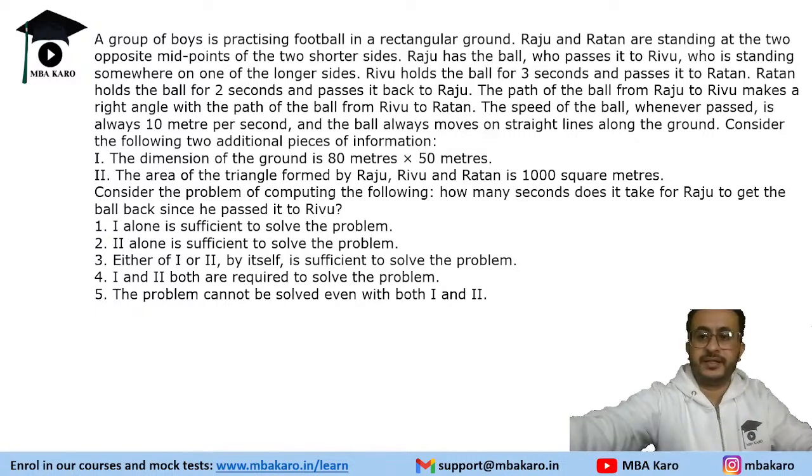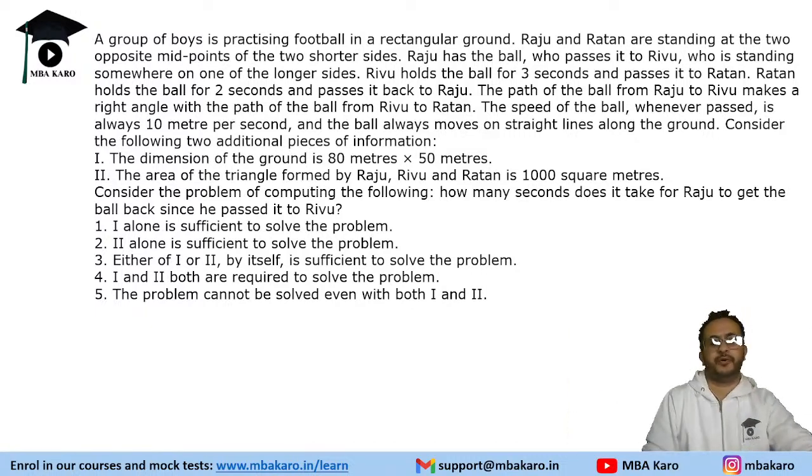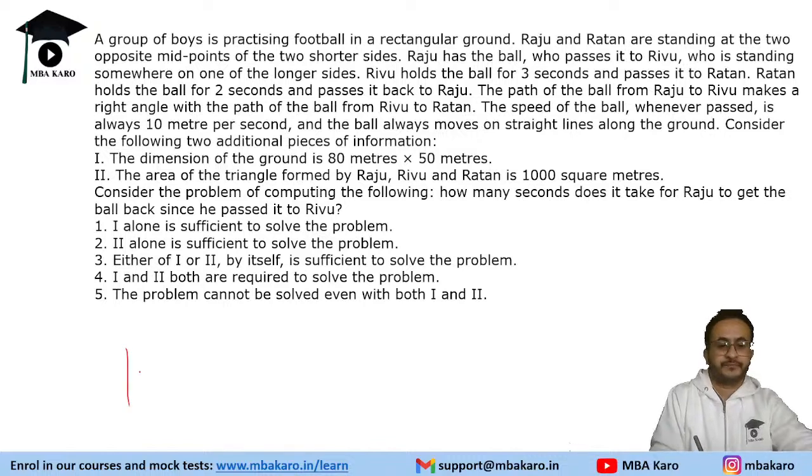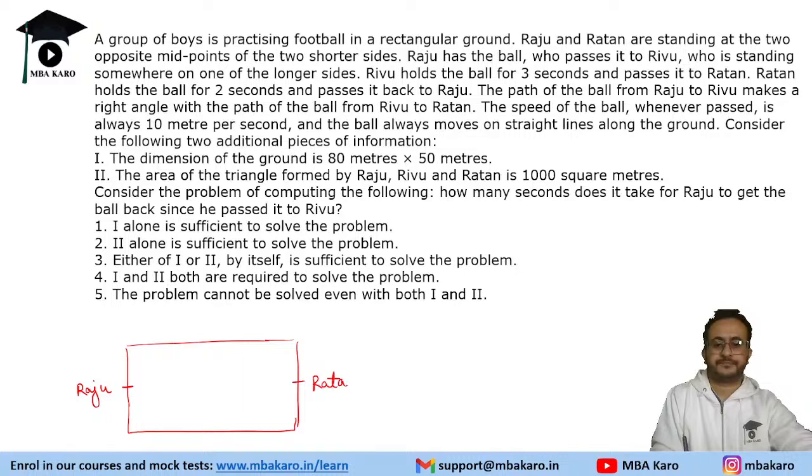Raju and Ratan are standing at the two opposite midpoints of the two shorter sides. So we have two people, Raju and Ratan. So this is Raju, this is Ratan. And Raju has the ball, who passes it to Rivu, who is standing somewhere on one of the longer sides. So it is Rivu. Raju sends to Rivu and Rivu sends to Ratan.